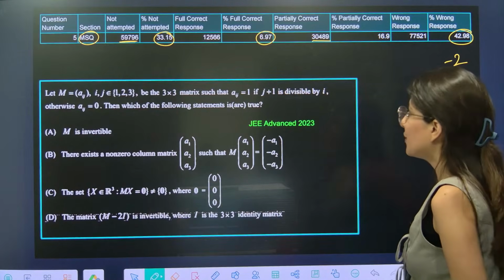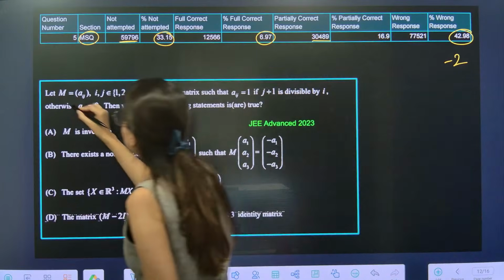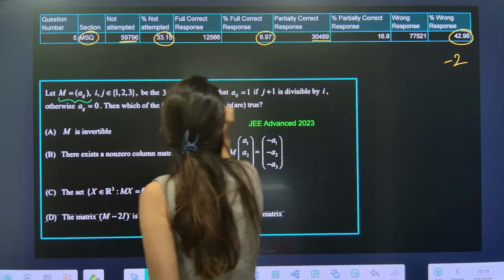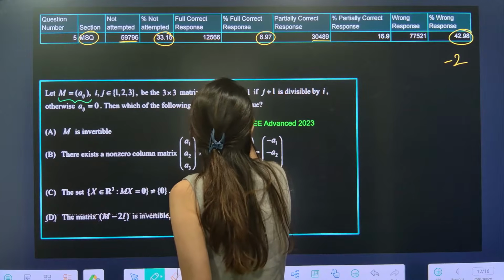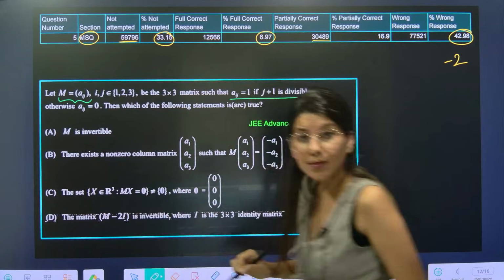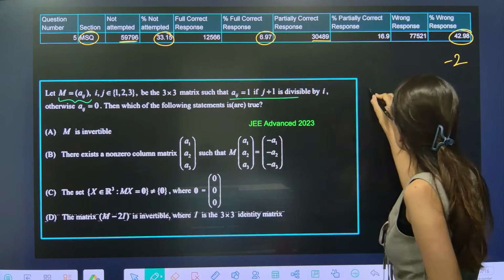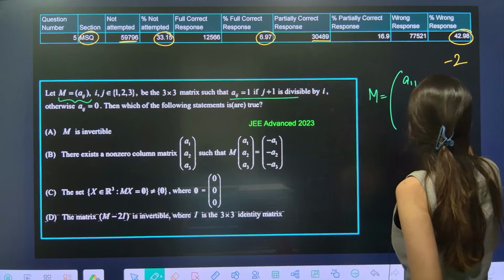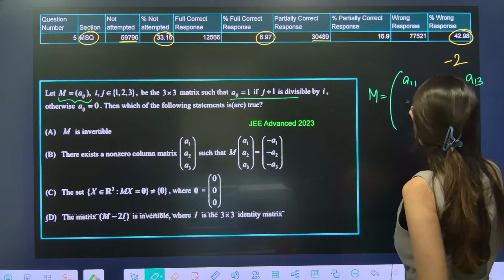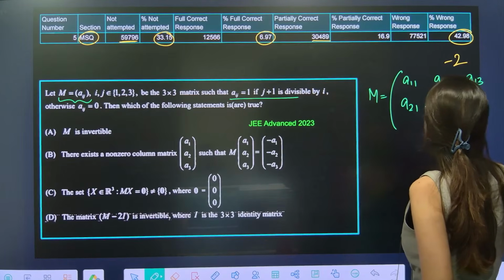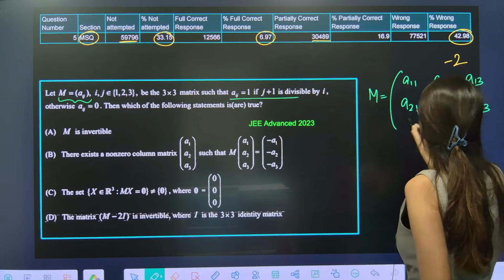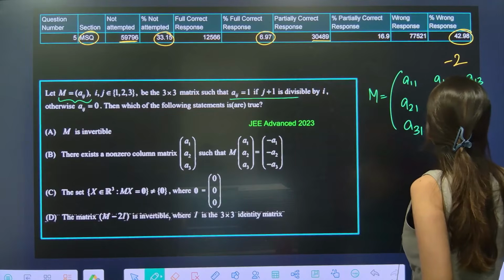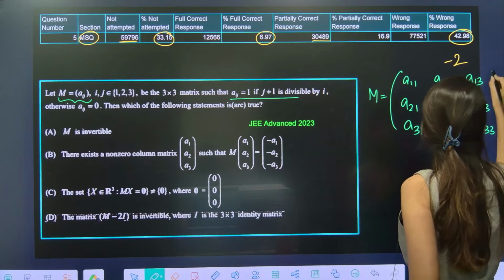Now let's talk about this. The M matrix is given to you, and this is the information about the elements of the M matrix. So let me design the M matrix: A11, A12, A13, A21, A22, A23, A31, A32 and A33.